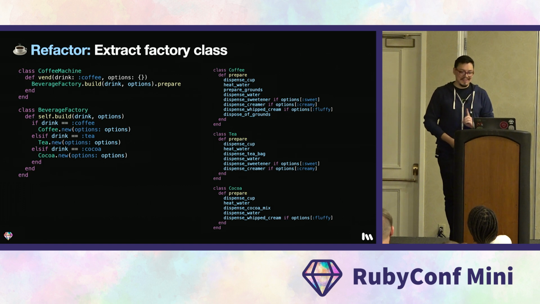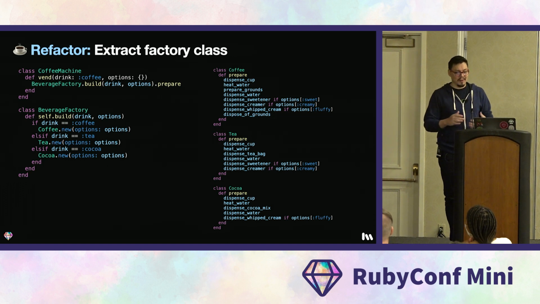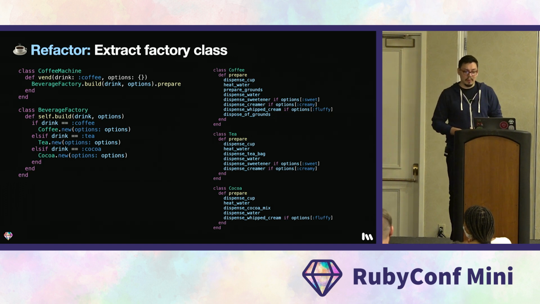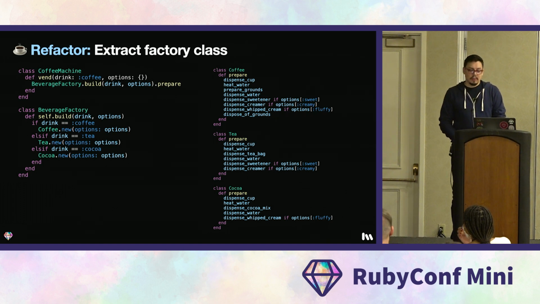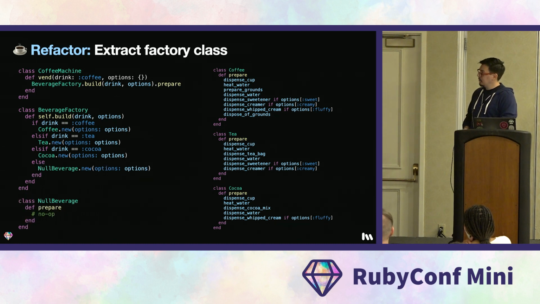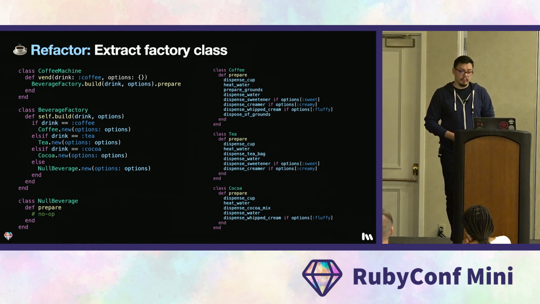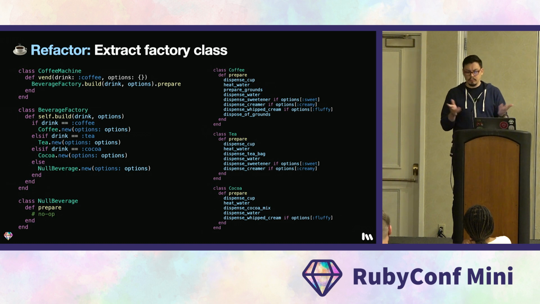However, you might have noticed this. The open-closed problem just moved to the factory now. And we introduced another issue here. The build method in the factory might return nil. And that's going to cause the coffee machine's when method to throw an undefined method error. We can solve that by introducing the null object pattern, like this. As you can see, the factory returns a null beverage now by default. So if we were to get a beverage type that we don't support, just return the null beverage. And this class is simply a beverage class with a prepare method that does nothing.